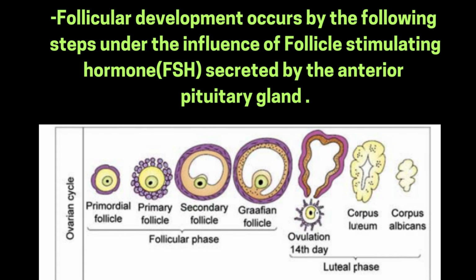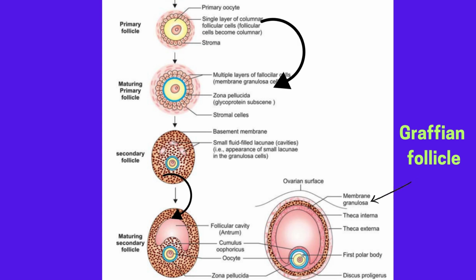You can see here, the follicular phase is immediately followed by the luteal phase, consisting of ovulation on the 14th day, corpus luteum and corpus albicans. We will talk in detail about them later in this video. You can see here a number of stages in the development of follicular cells. Here are the primary follicle, maturing primary follicle, secondary follicle, maturing secondary follicle, and finally the fully developed Graafian follicle.